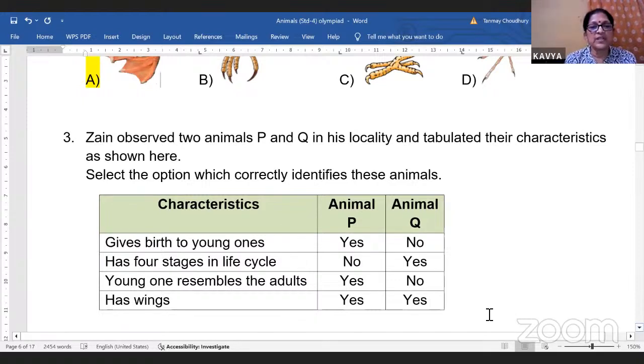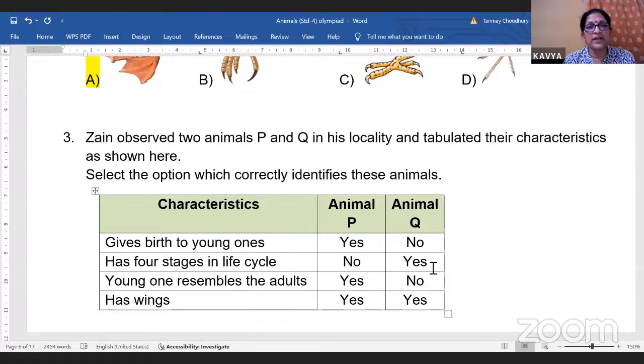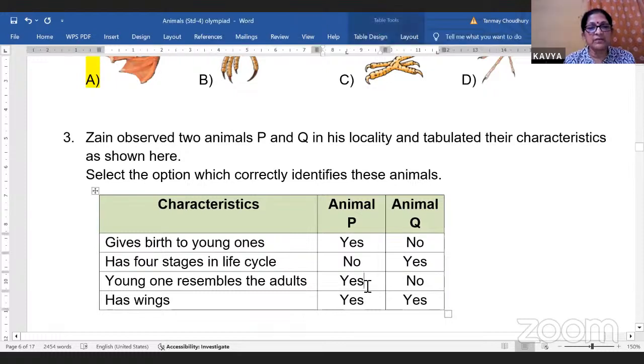Has 4 stages in the life cycle? No, it doesn't have 4 stages in the life cycle. So it cannot be butterfly and this frog and all that. And this one has 4 stages in the life cycle. Yes, it has got 4 stages in the life cycle. It doesn't give birth to young ones. So this can be frog or a butterfly. Young one resembles the adult?